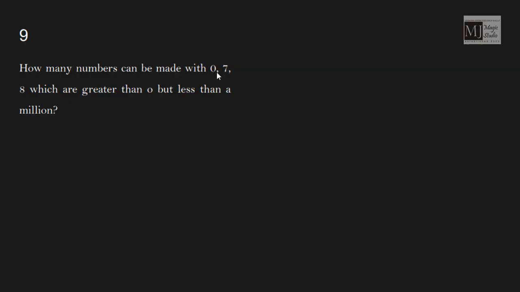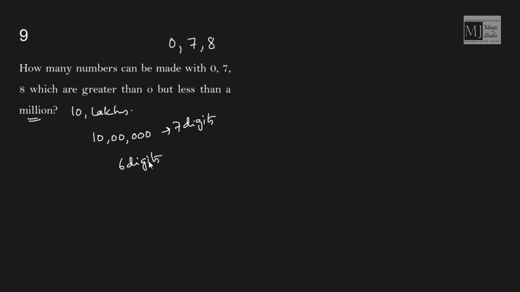How many numbers can be formed with digits 0, 7 and 8 which are greater than 0 but less than a million? A million means 10 lakhs. 10 lakh is 1000000, and it should be less than a million. Then 10 lakh is actually a 7 digit number. That means we are looking out for numbers till 6 digits only.